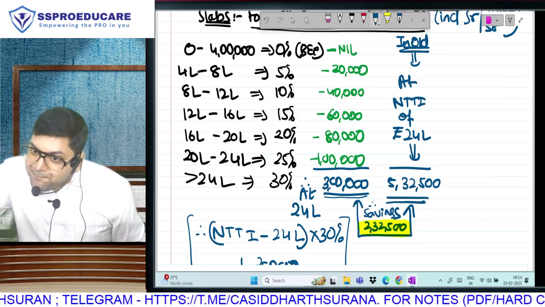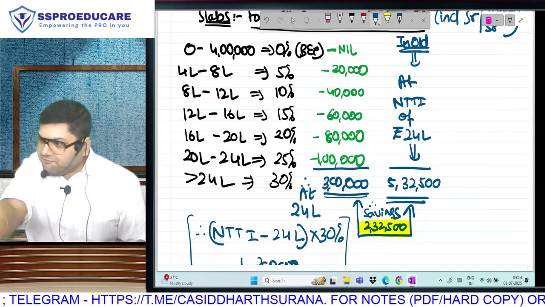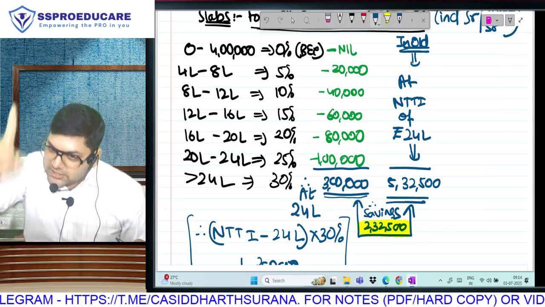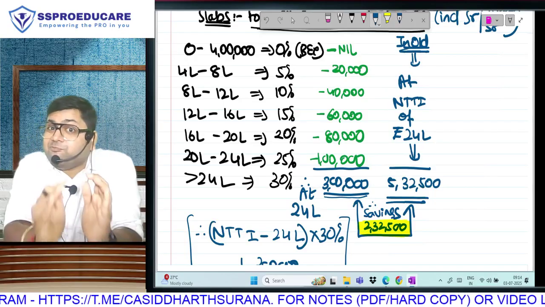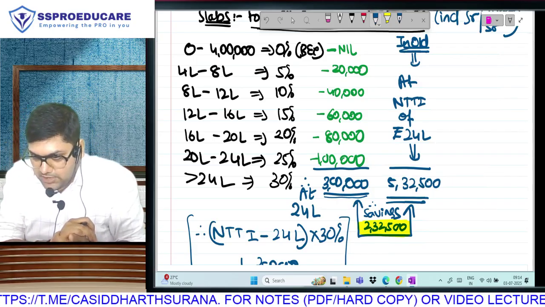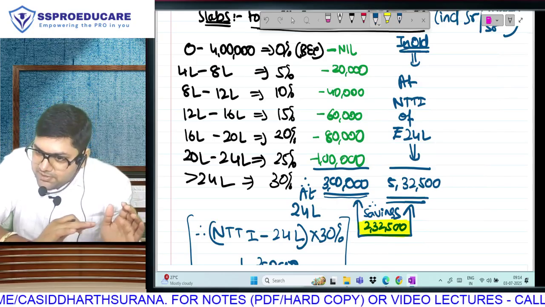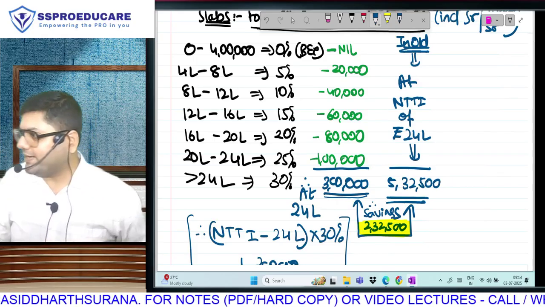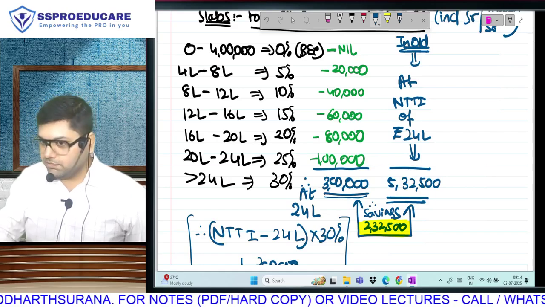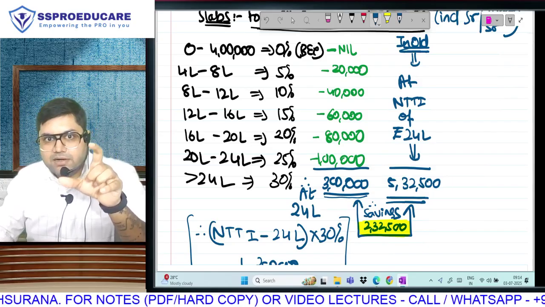But somewhere the comparison itself is a scam. Hello everyone, please pay attention. Somewhere the comparison itself is a scam. Because if my income is 24 lakh as per the new regime, I am getting tax of 3 lakh. If I take the old regime, my income won't be 24 lakh, because in the old regime I will take my deductions.